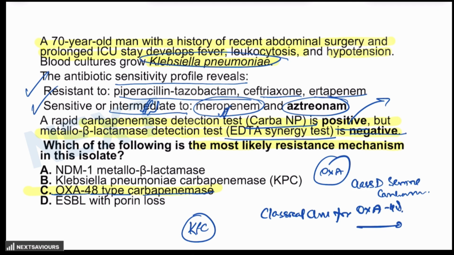Now, why are all the others incorrect? NDM1 should be EDTA positive and typically meropenem resistant. Option B, Klebsiella pneumoniae carbapenemase, is usually resistant to all carbapenems and aztreonam, as we are repeating again and again. ESBL with porin loss doesn't cause strong resistance to carbapenem and would not give a positive CARBA-NP test too. So that is the reason why OXA48 carbapenemase is the answer for these kinds of questions. And the strongest hint to reach the diagnosis is intermediate sensitivity to meropenem, while in case of NDM1 as well as in KPC, there is complete resistance to meropenem.